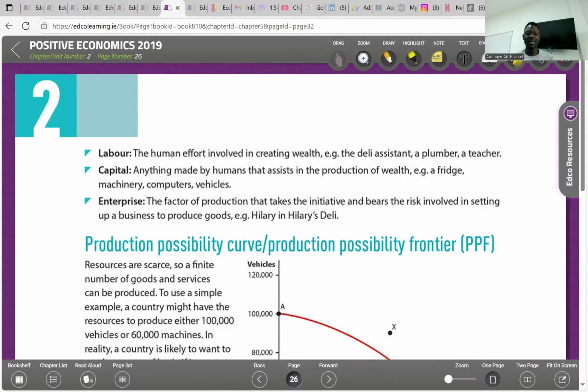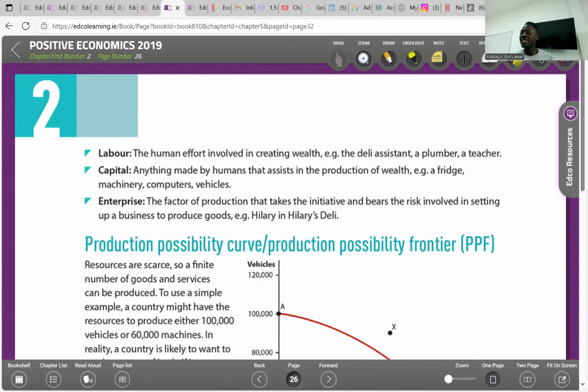Then we have capital. Capital is anything made by humans that assists in the production of wealth. So for capital, it means resources that help in the production of other resources, like the laptop, the tables, the chairs, the machines, the equipment. They are part of capital.